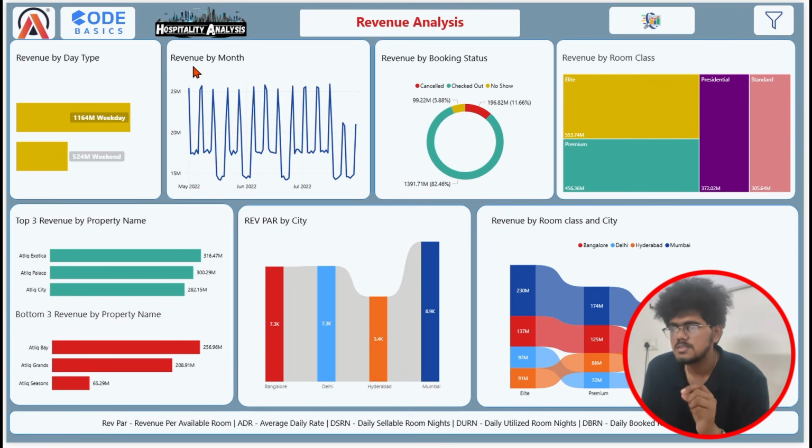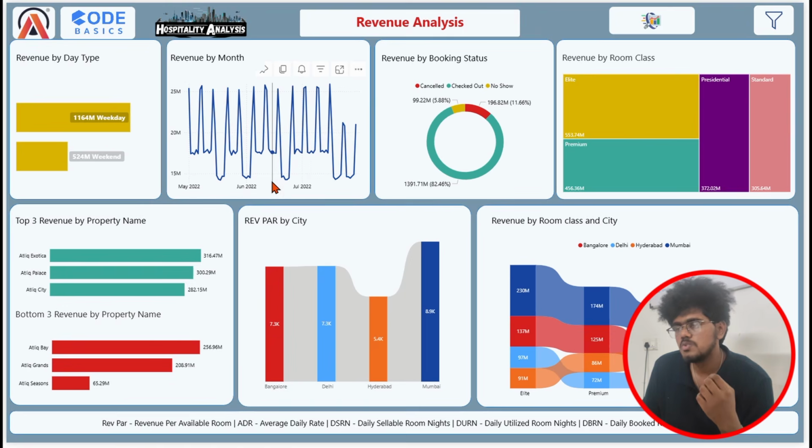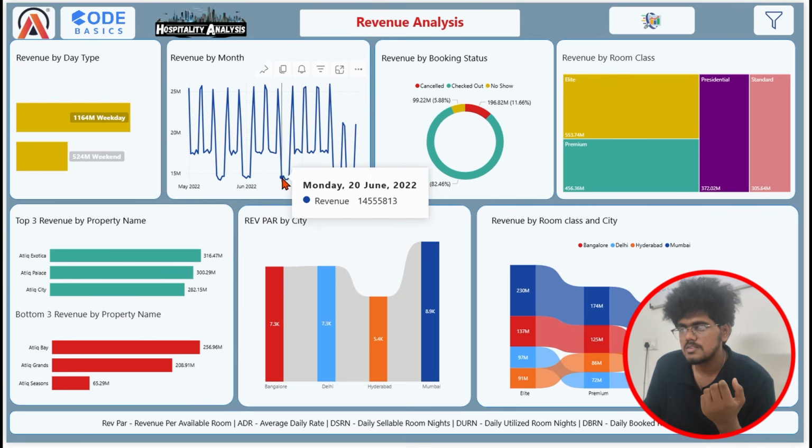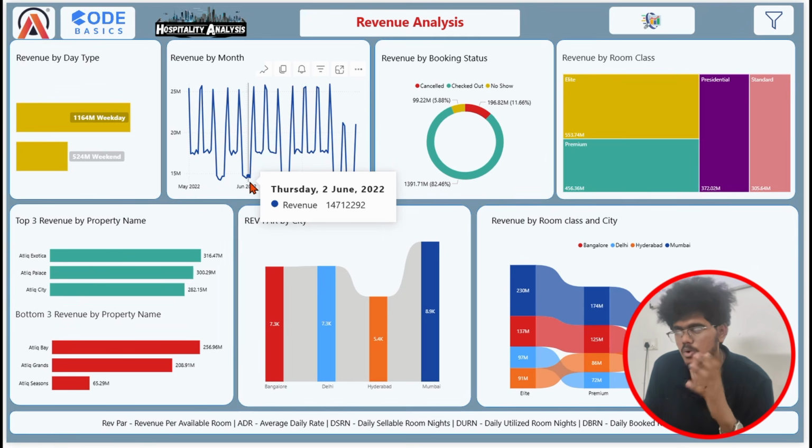And you can see in this chart is revenue by month. It tells you where the revenue is stuck and where it needs to be improved. In that, the questions to be answered: you can see there is a dip in May 18, and there is another dip in June, and we have a dip in July. So why is there a decrease in revenue on those specific dates? We need to make some decisions to improve that. You can see these dates are the peak decreases. So we need to take decisions and apply them here.